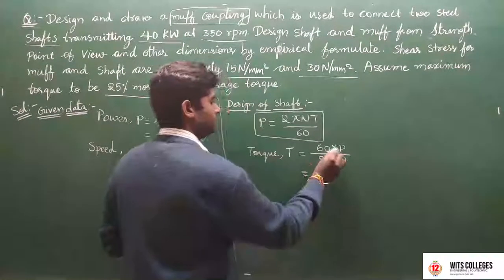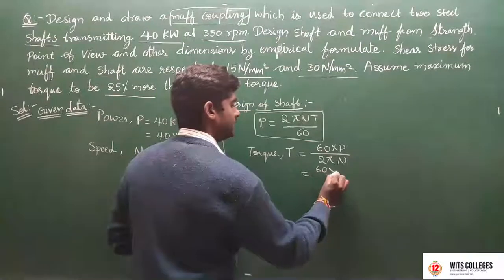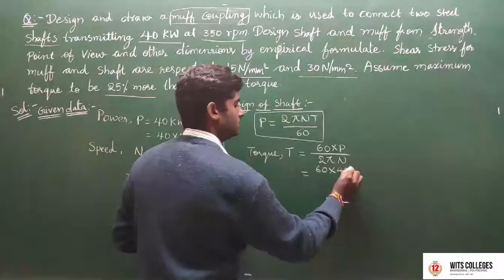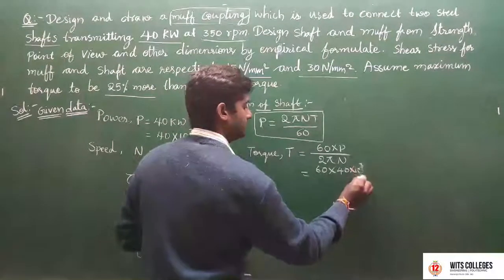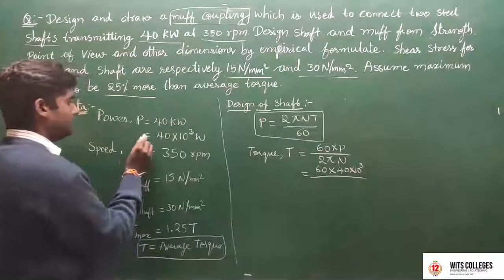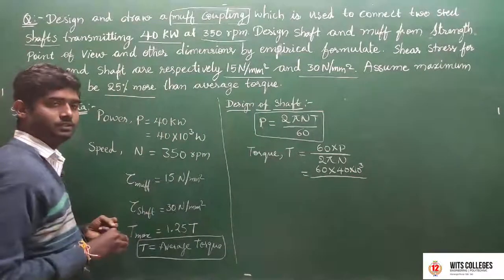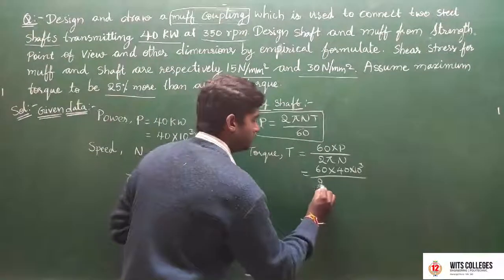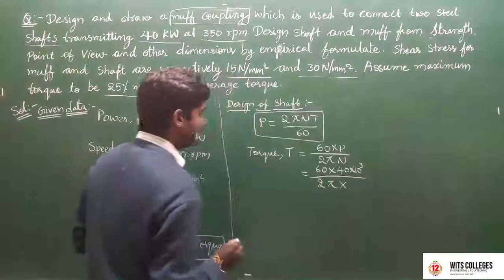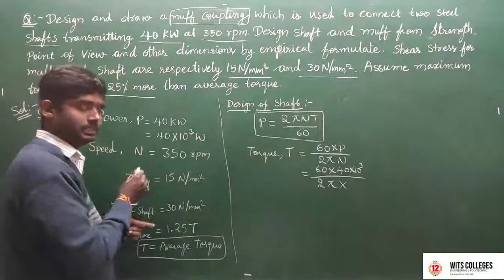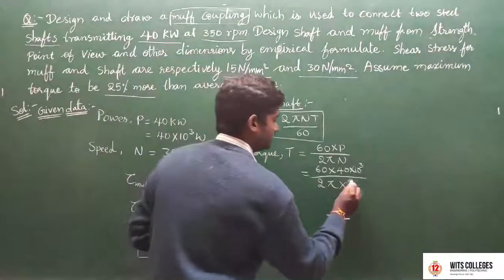Then T is equal to 60 into 40 into 10 to the power of 3 by 2 pi into 350, where P is 40 into 10 to the power of 3 watts and speed is 350 rpm.